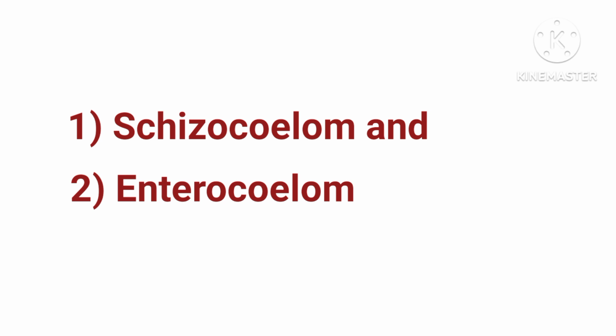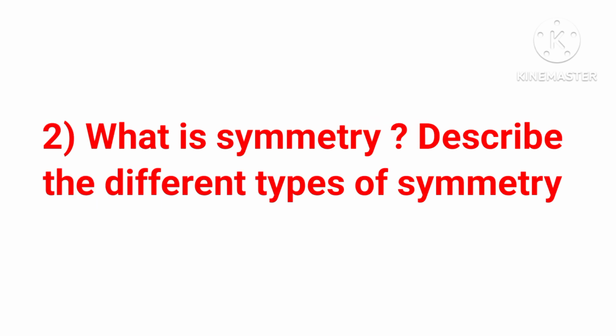Guys, I already explained to you about schizocoelom and enterocoelom in the previous videos of SAQs. Second one: what is symmetry? Describe the different types of symmetry in the animal kingdom with suitable examples.